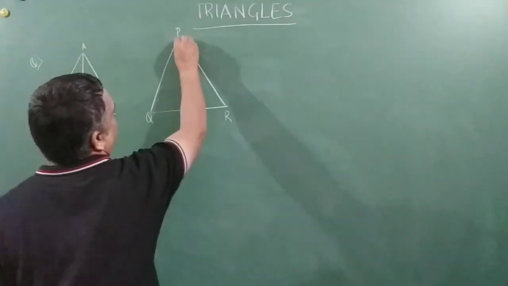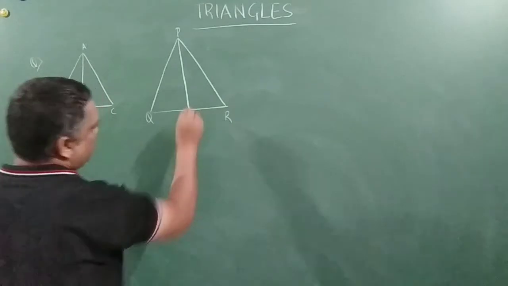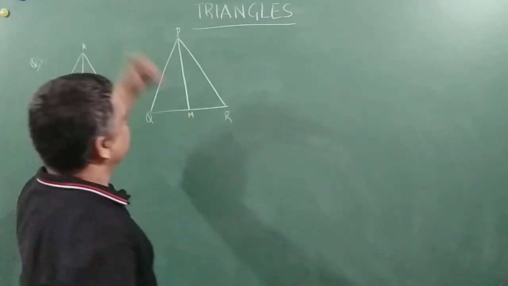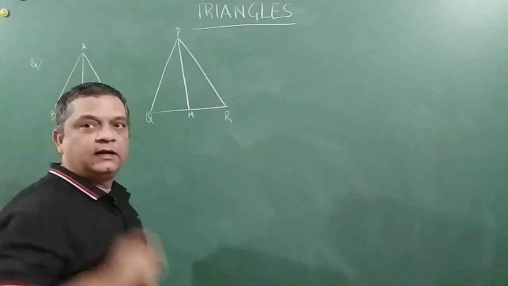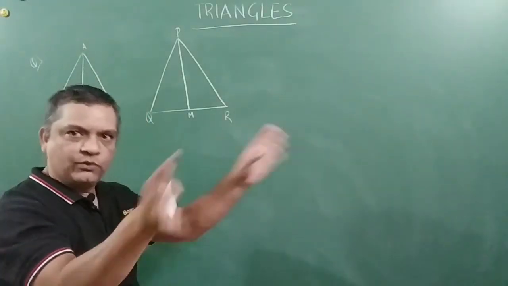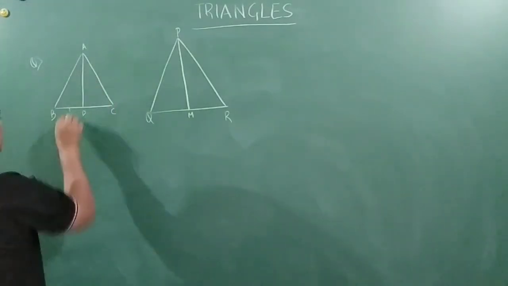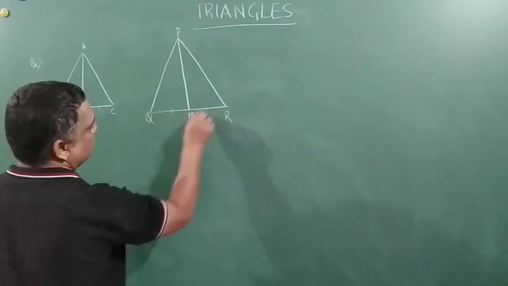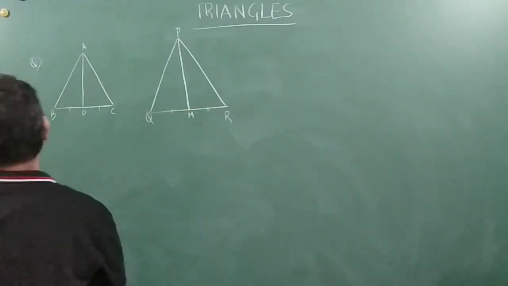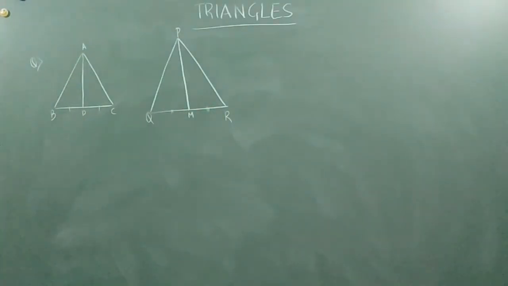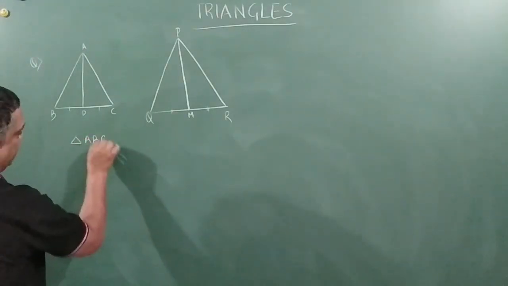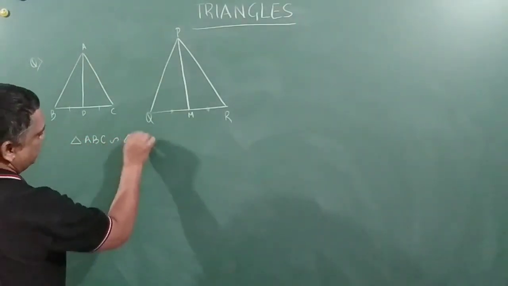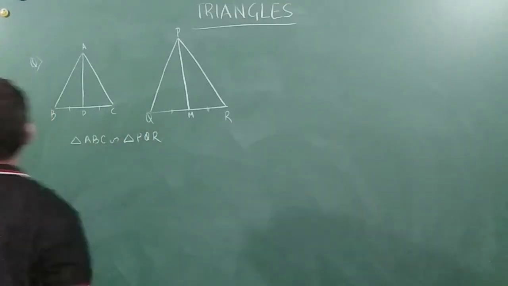A median is a line segment which drops from one of the vertices and divides the opposite side into two equal halves. That means this is equal to this and this is equal to this. That is what a median is, right? Triangle ABC is similar to triangle PQR, given to us.